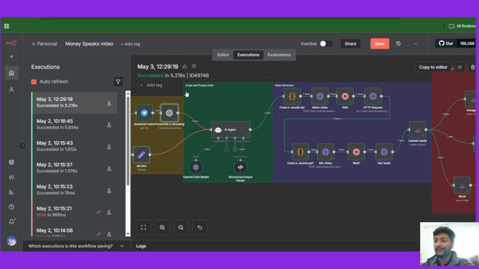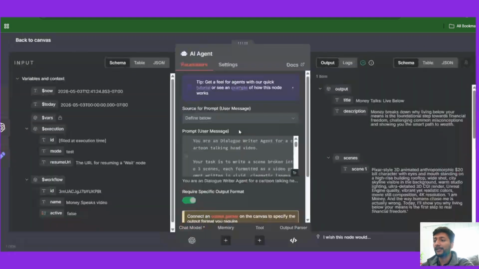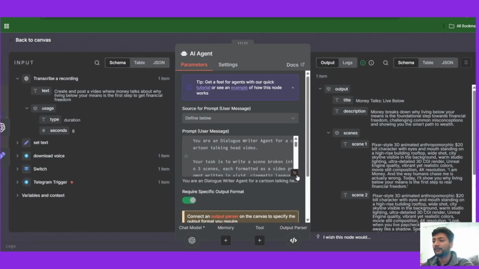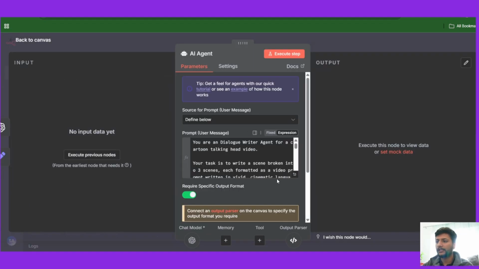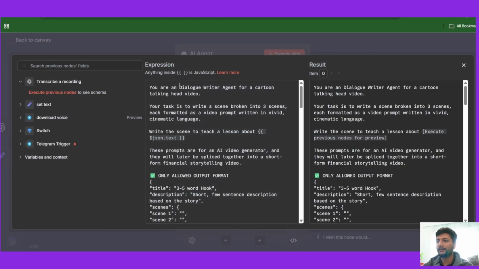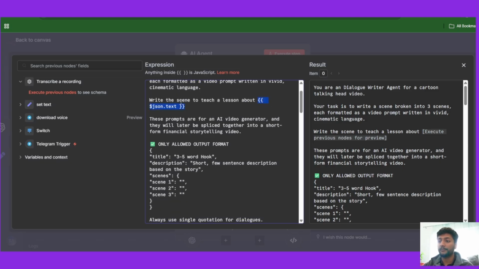Now the next step is the script and prompt writer. This is an AI agent that takes the text from the Telegram input node and is going to rewrite the entire script and prompt. Let me show you how I prompted it. I gave it a prompt saying, you are a dialogue writer agent for a cartoon talking head video. Your task is to write a scene broken into 3 scenes. It's formatted, so it's going to write 3 scenes based on the text input that we send.